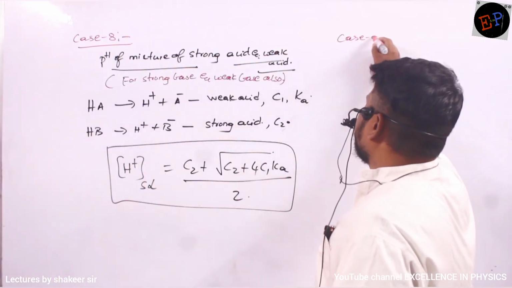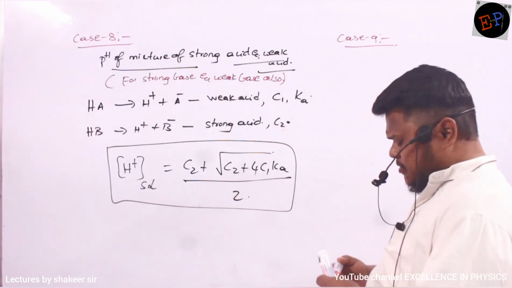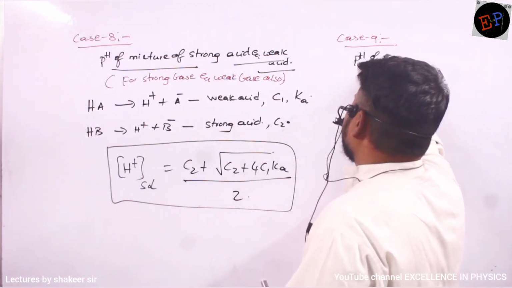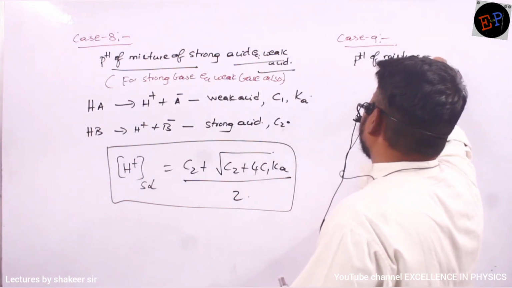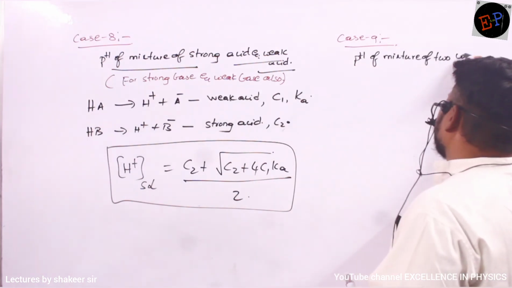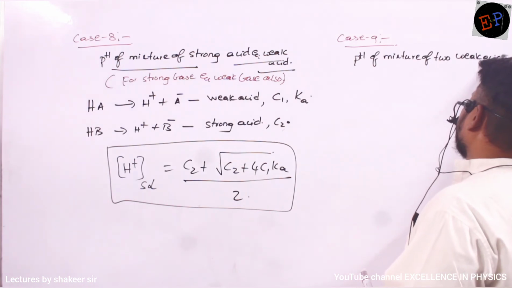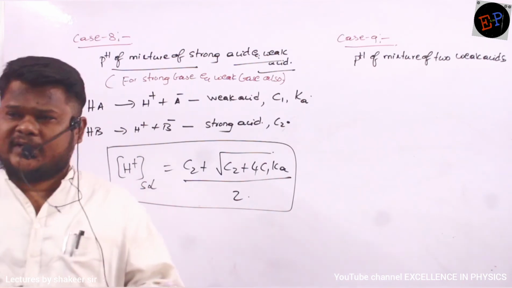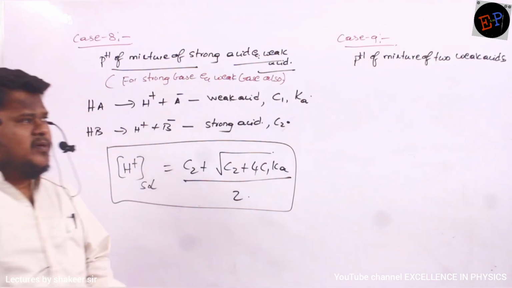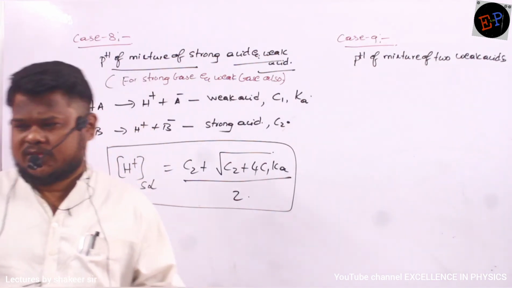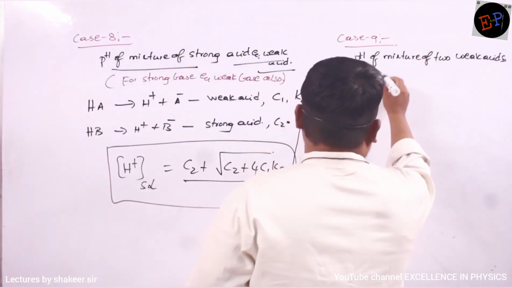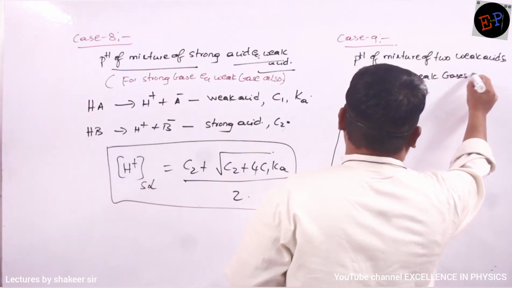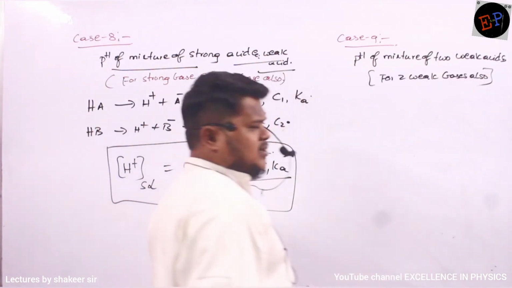So, case number 9. Case number 9 is pH of a mixture of two weak acids. Now we are taking two acids, but both of them are weak only, two weak acids. Similarly, same type of equation you can write for two weak bases also. So therefore you can write for two weak bases also. Are you able to understand?